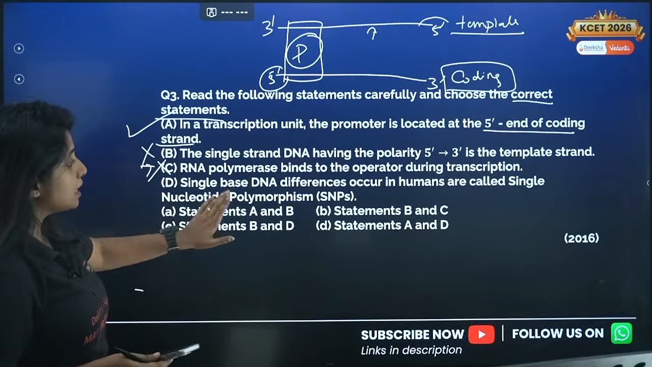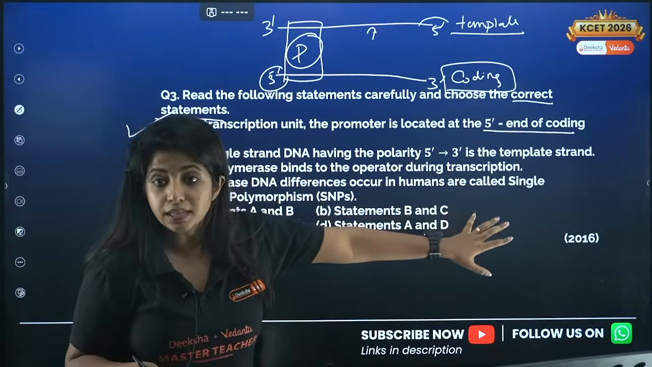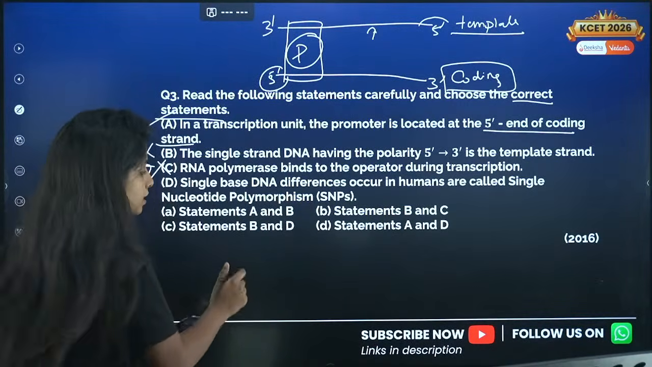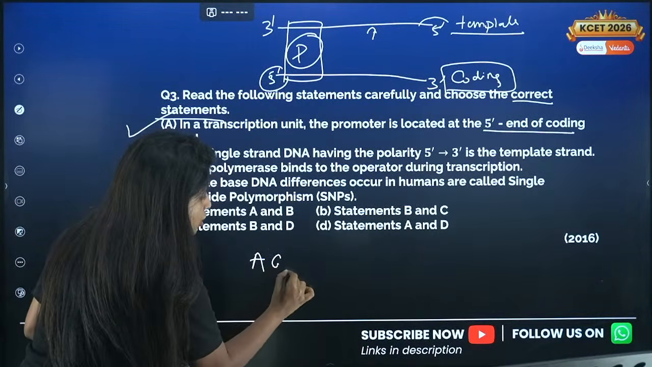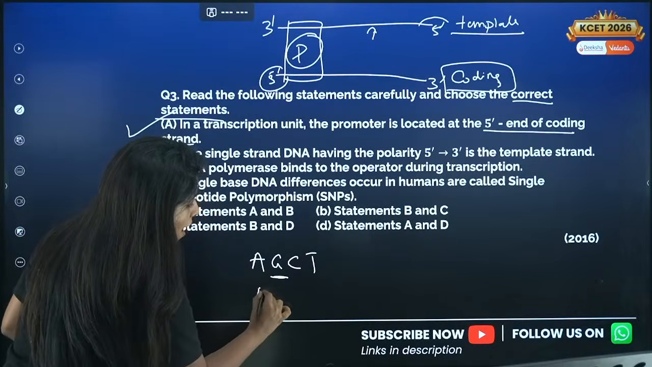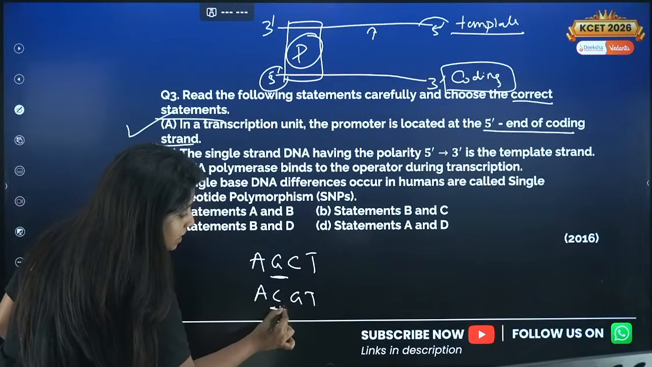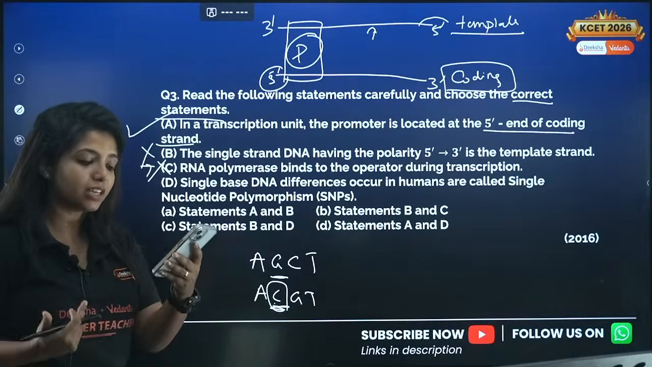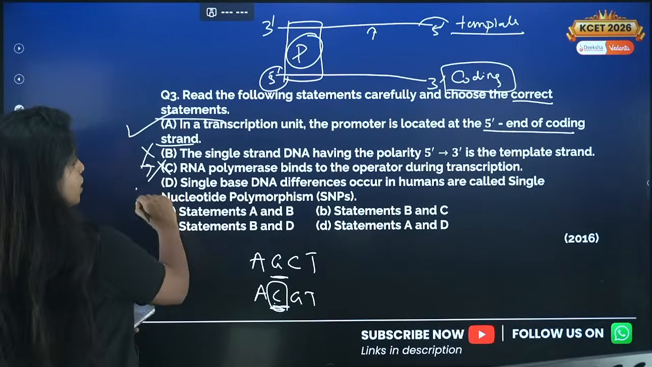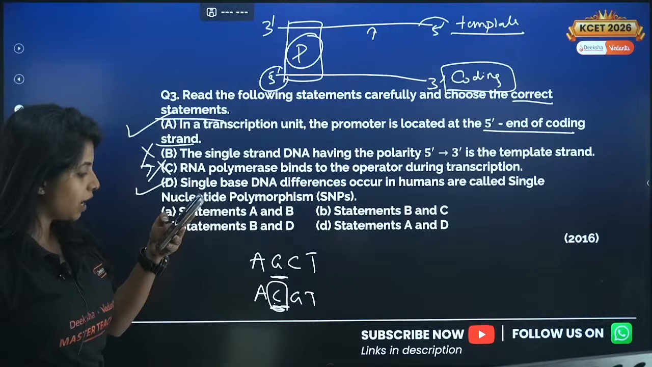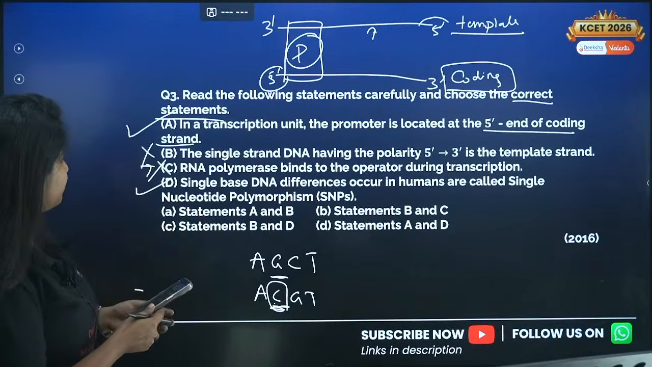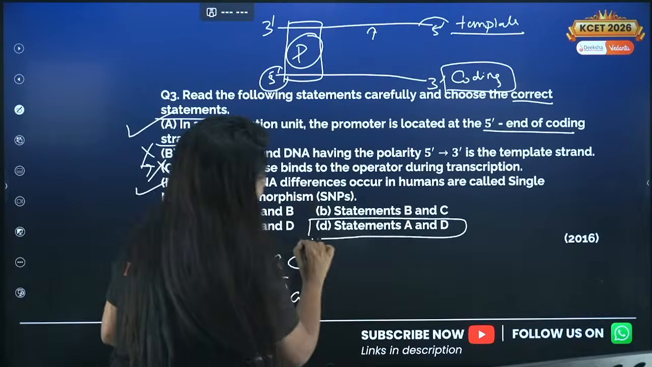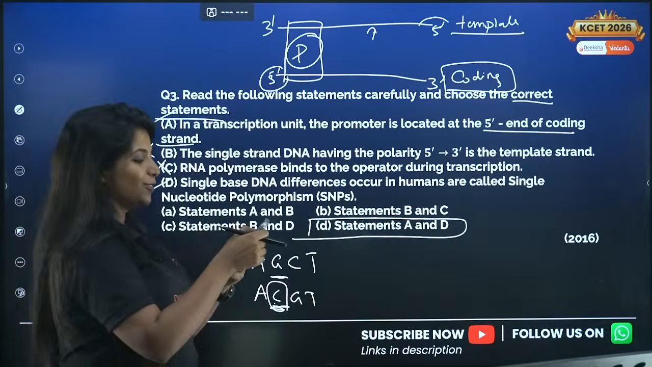Now the last statement, single base DNA differences that occur in humans are known as single nucleotide polymorphism. Yes. So basically suppose I have AGCT, and over here you have ACGT. So a single base has changed from G to C, and this is known as single nucleotide polymorphism. So statements A and D are the correct ones. Anjanath said the answer is 3D. Let me see. Yes, the answer is 3D, and my dear child, you are absolutely correct.